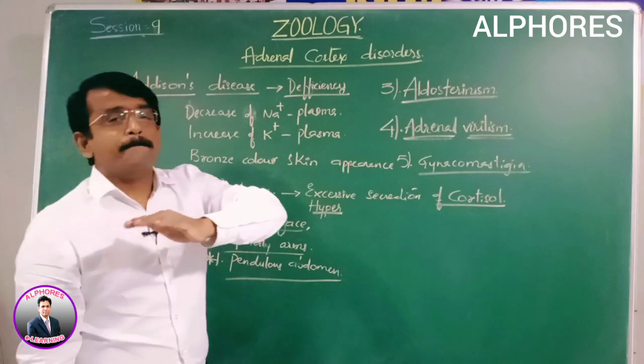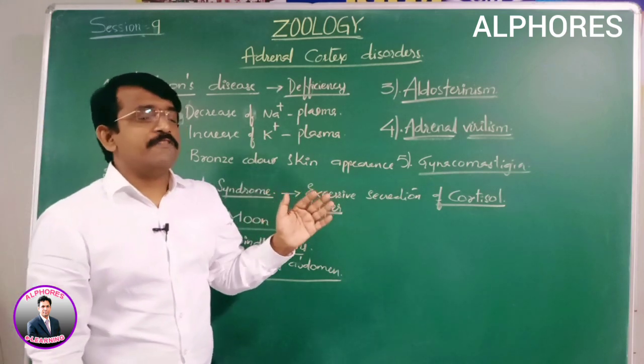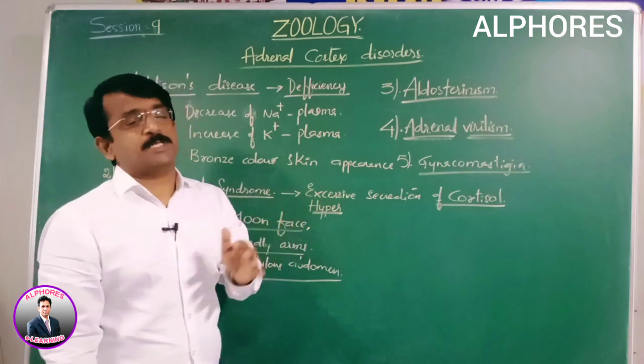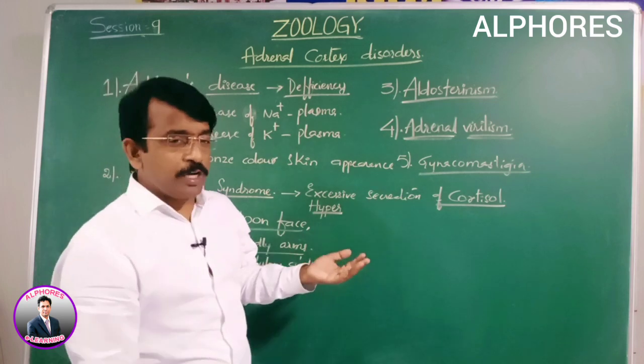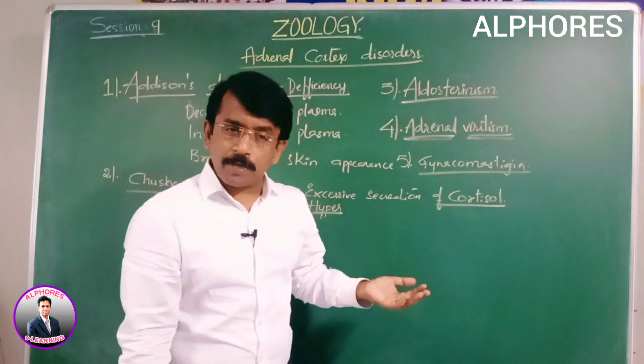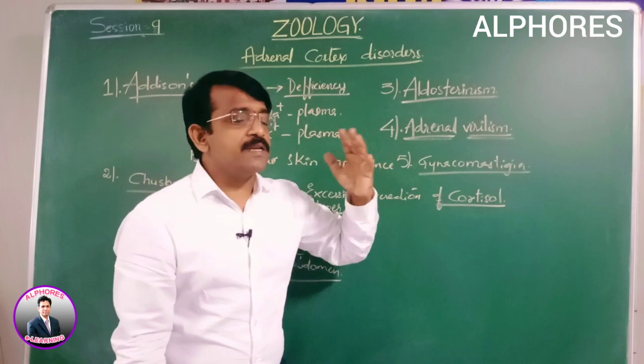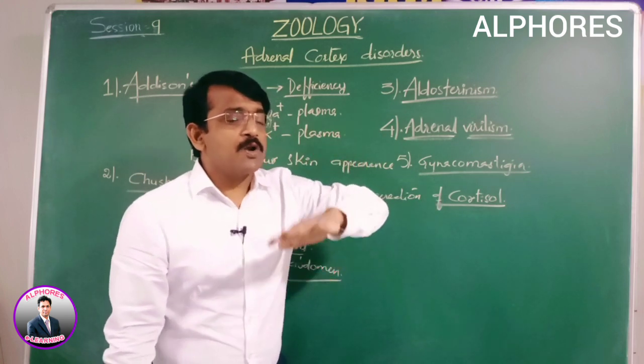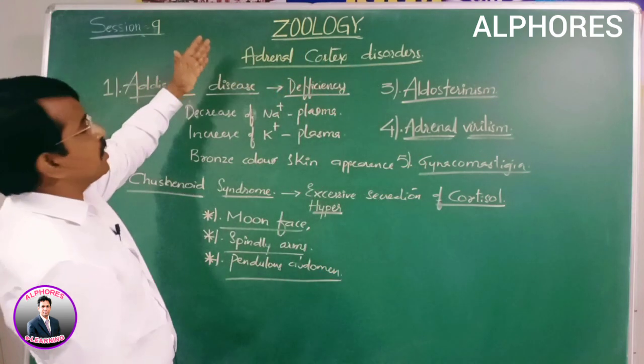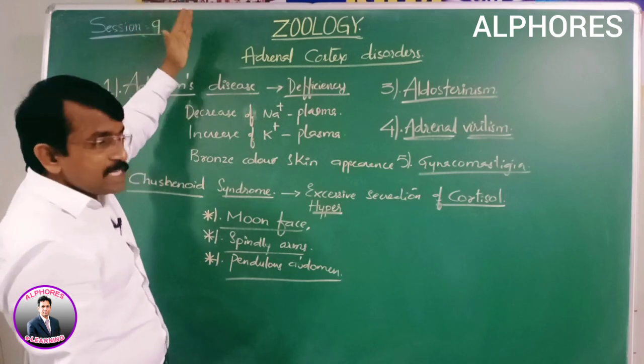However, medullary hormone deficiency does not exist. As we have already seen, adrenal medulla hormones are not as essential as those of the adrenal cortex.